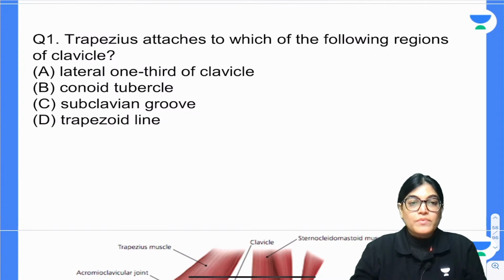Trapezius attaches to which of the following regions? Your time starts now. Four options are there. Mark the correct answer.